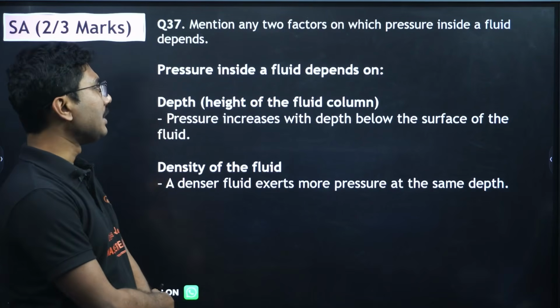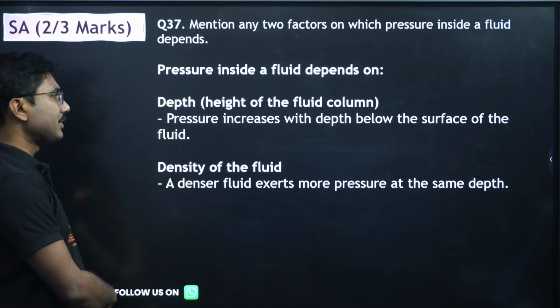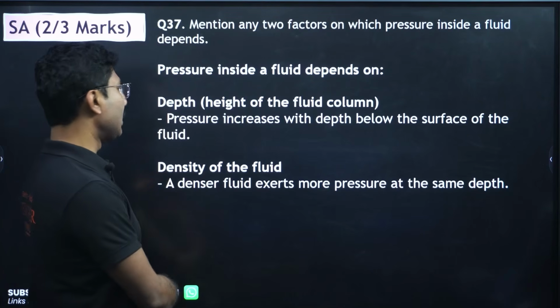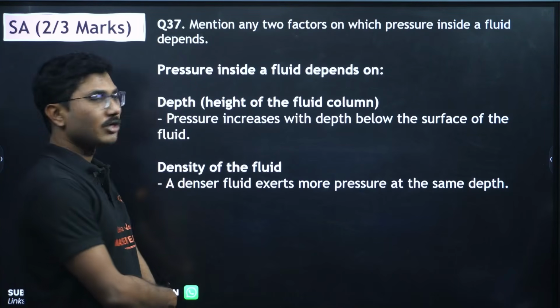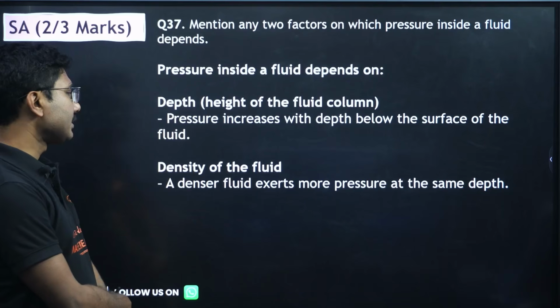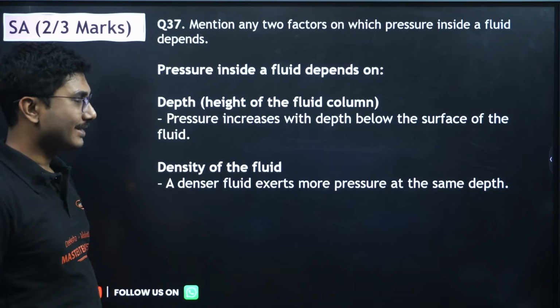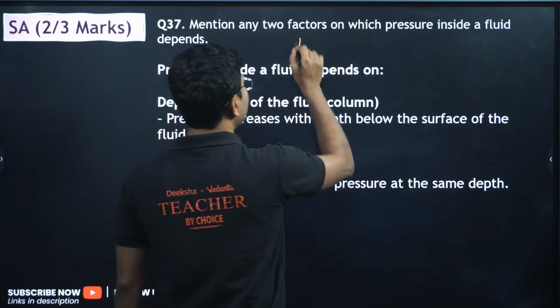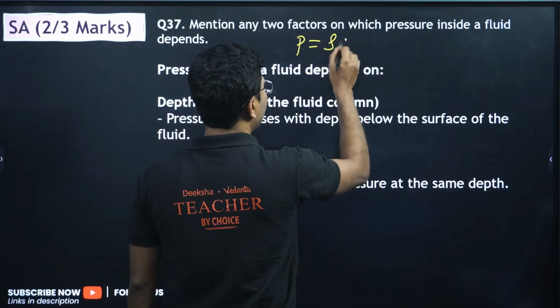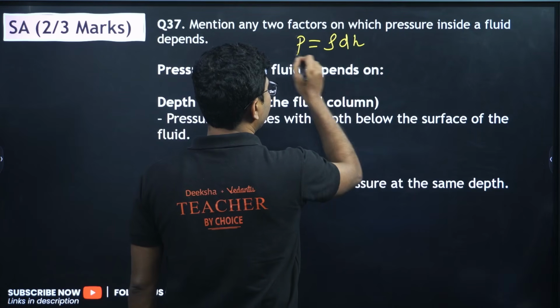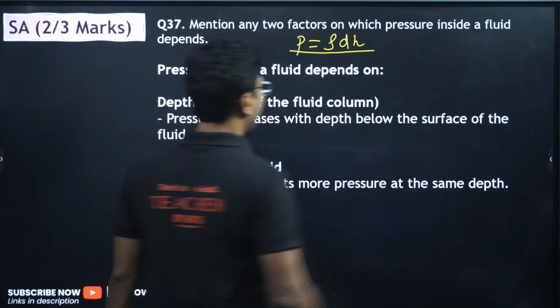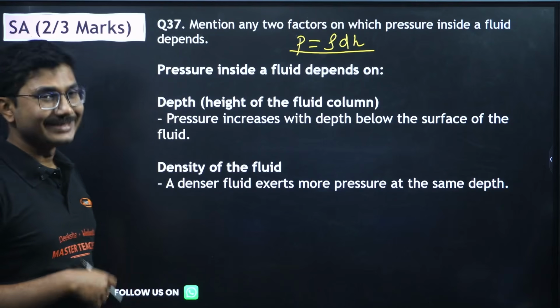Next, mention any two factors on which pressure inside a fluid depends. Pressure inside the fluid depends on depth. Pressure increases with the increase in depth below the surface of the fluid. Density of the fluid, okay, the denser the fluid, the more pressure it exerts at the depth. So we know that pressure is rho d h. Okay, rho is the density of the fluid, d is depth.